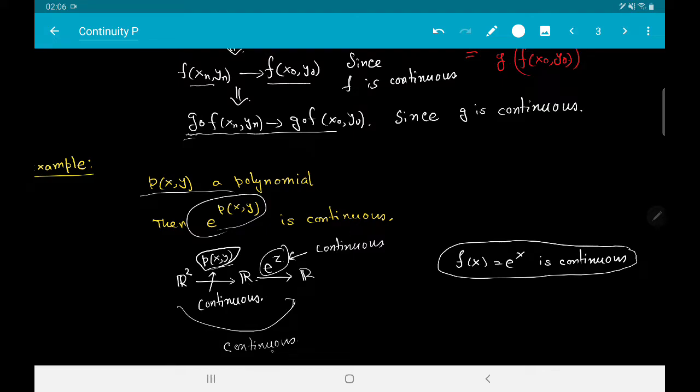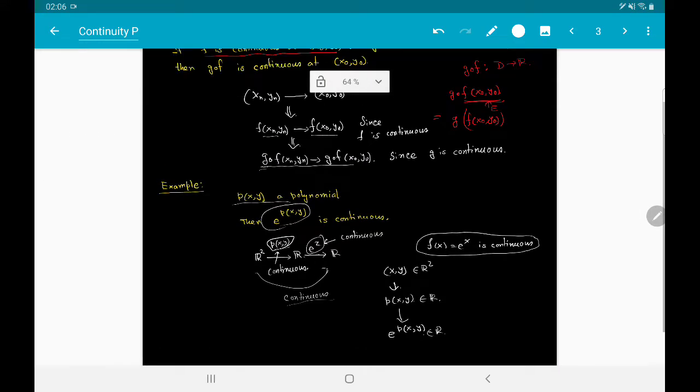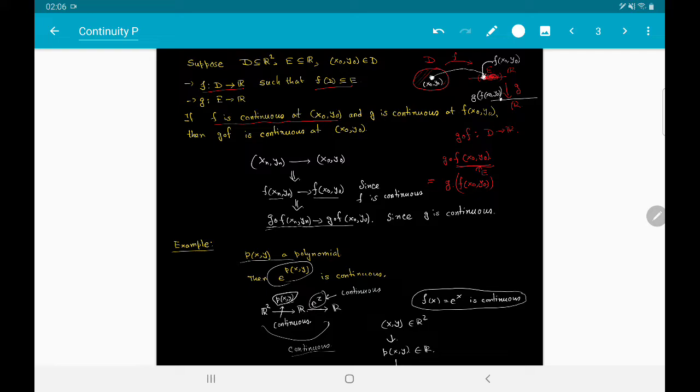And what is the composition of this? Suppose I take (x, y) in R2. Then when I apply p(x, y), the image is p(x, y), which belongs to R. And then when we apply this map, we get e to the power p(x, y). As I have said, the composition of two functions is continuous, and consequently e to the power p(x, y) is also a continuous function.